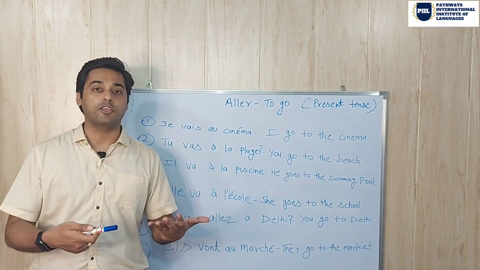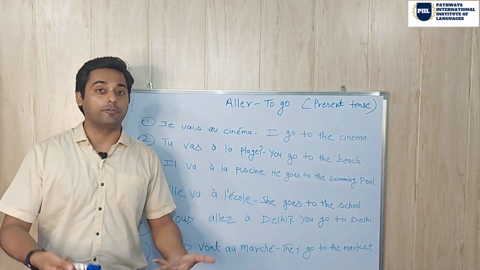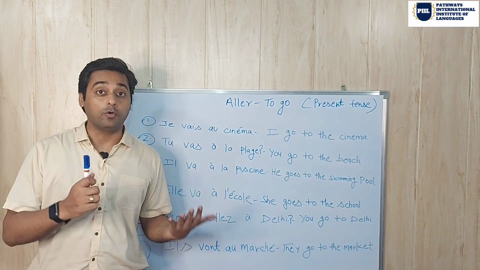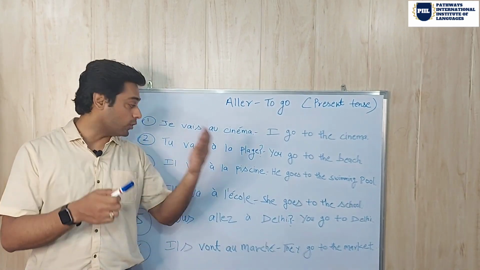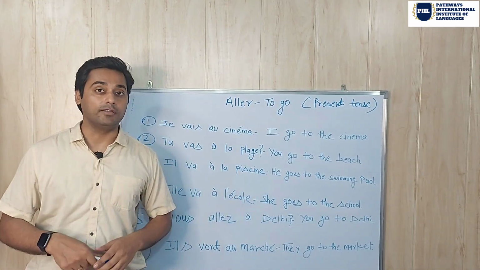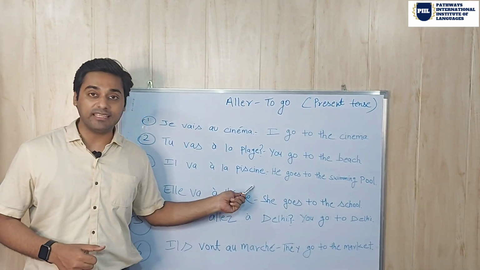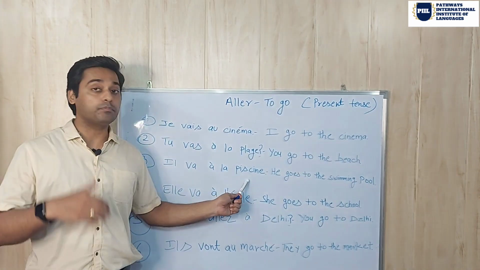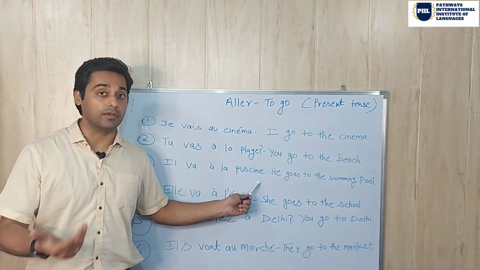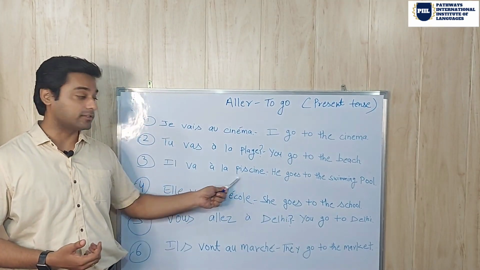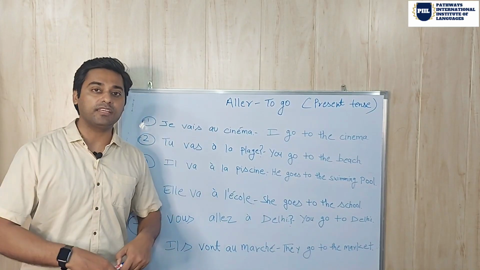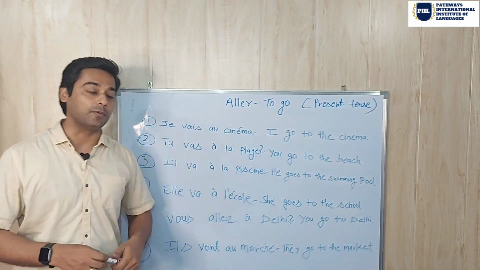If someone is asking you about your brother or about your friend, where is he going? Où va-t-il? And if he is going to the swimming pool, then how would you say this? You can say in this way: Il va à la piscine. Piscine means swimming pool and is feminine. So that's why à la. Il va à la piscine. He is going to the swimming pool.